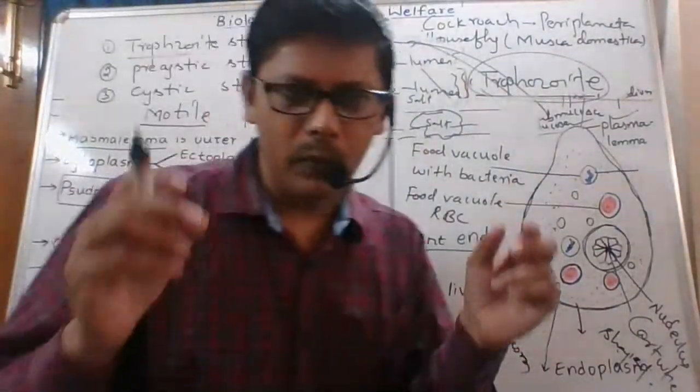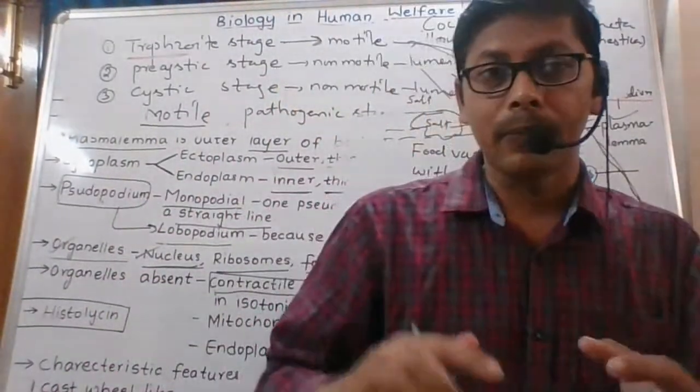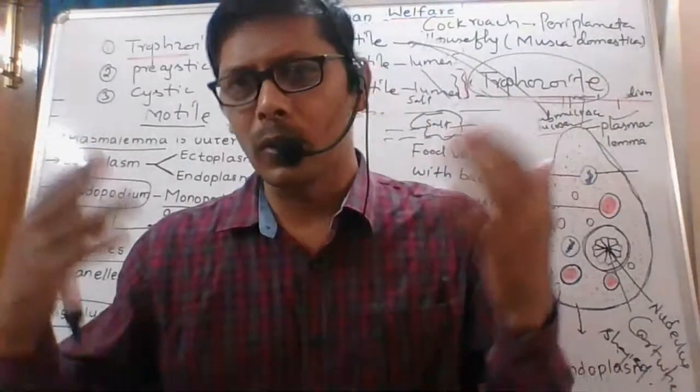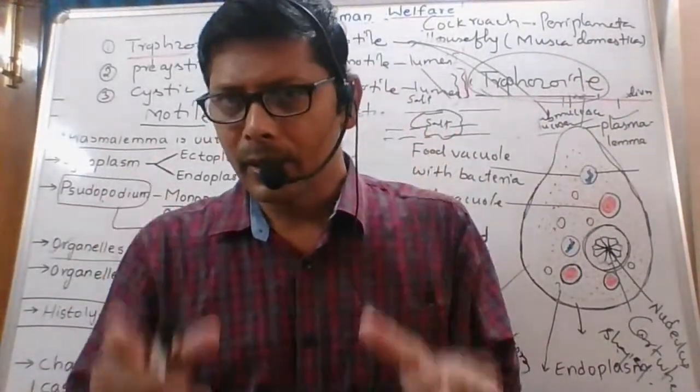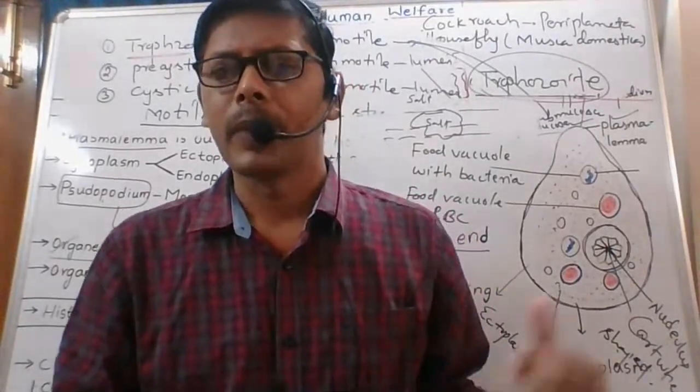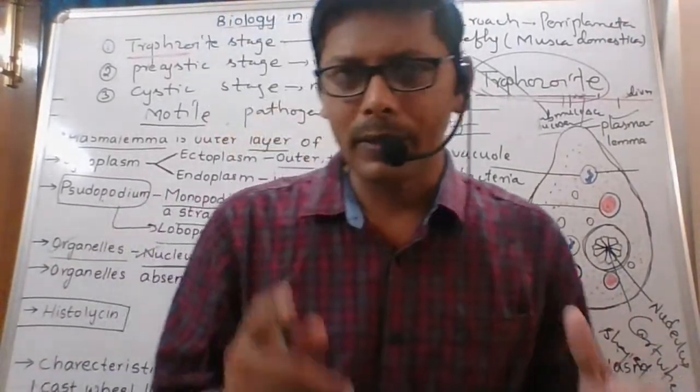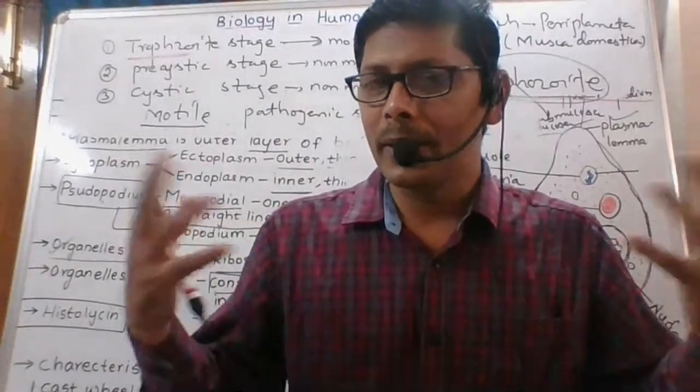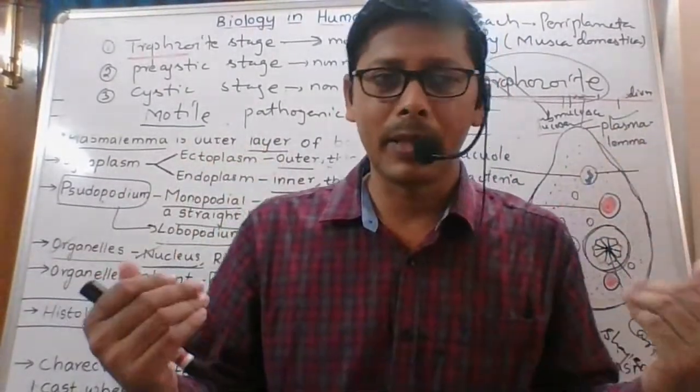In the initial, primary stage, it is confined to the large intestine. Later, in the secondary stages, it may go through the blood circulation to other body parts as well.